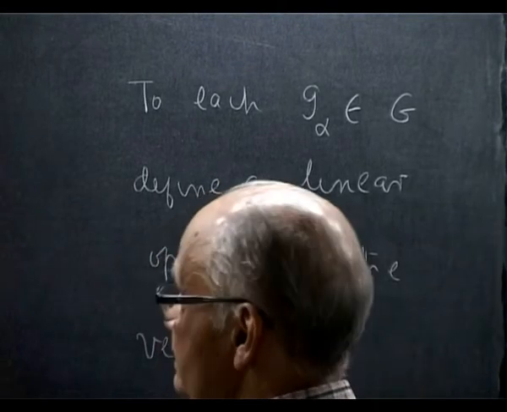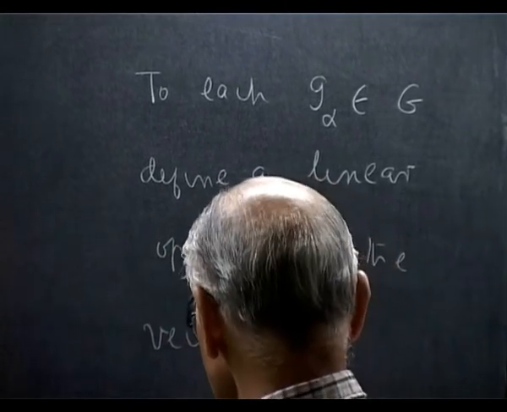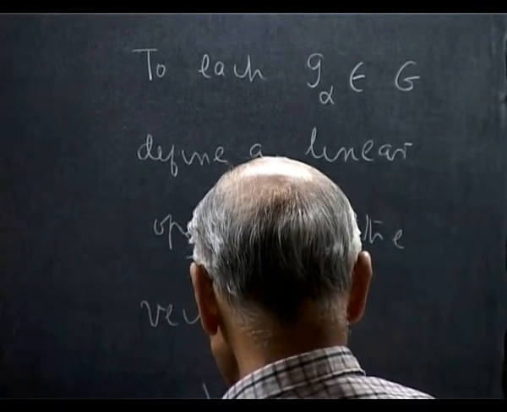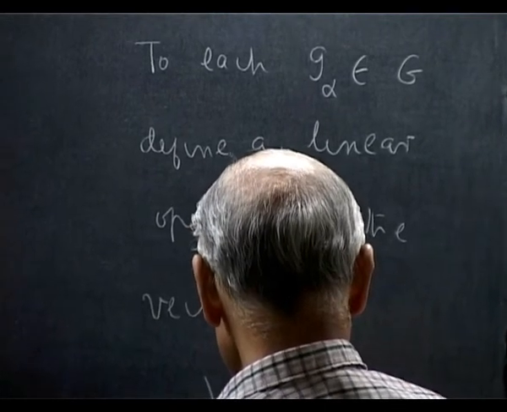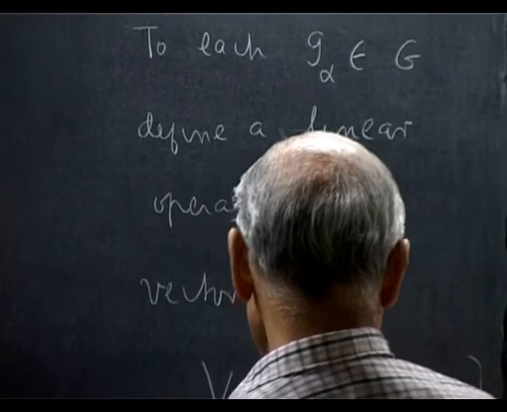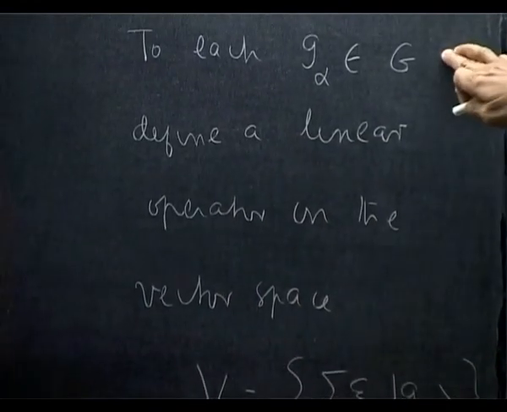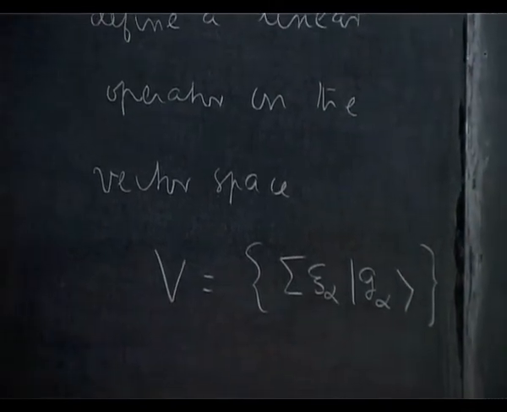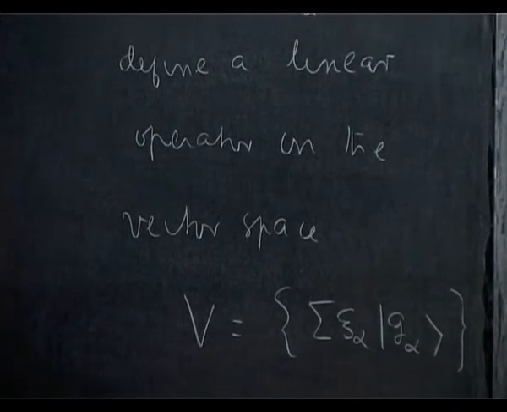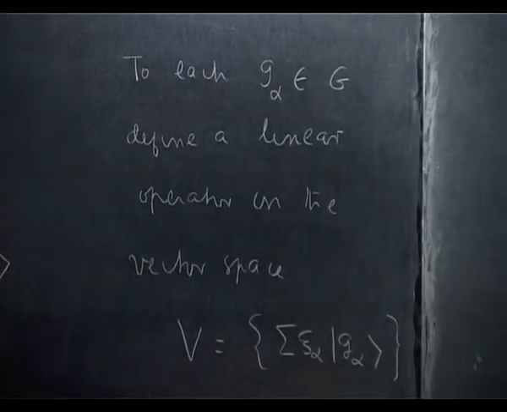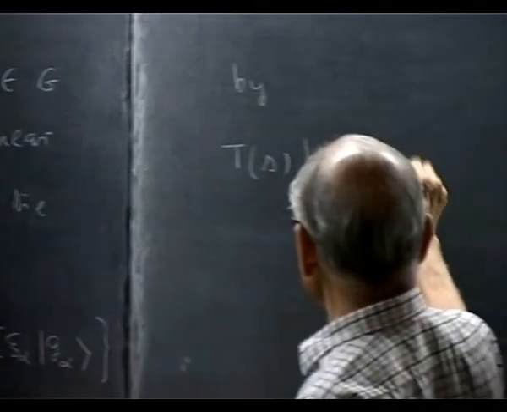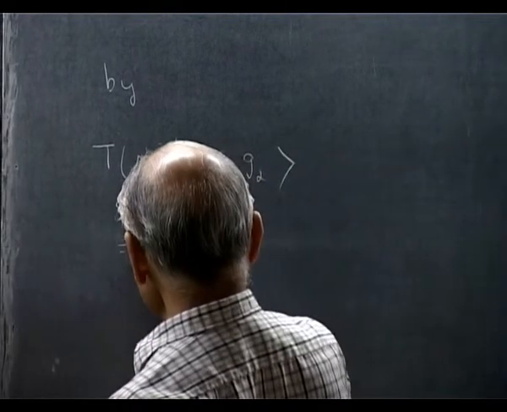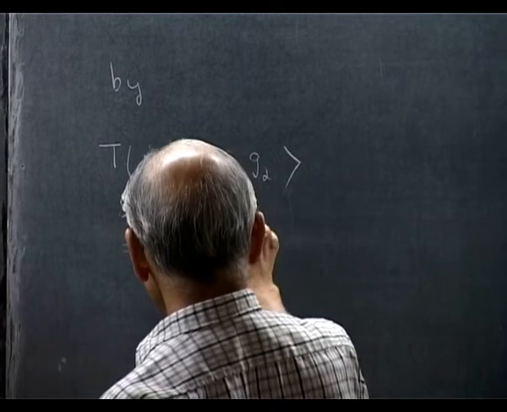Let me call this vector space V. I am going to define for each element in the group a linear operator on this vector space by T of S acting on a vector summation psi alpha G alpha, which is defined in a natural way. This is summation psi alpha times S G alpha.